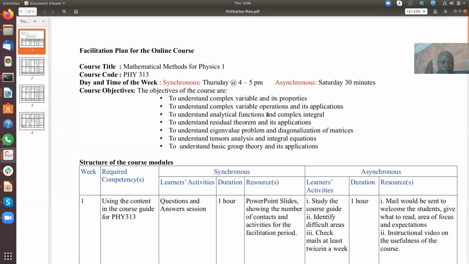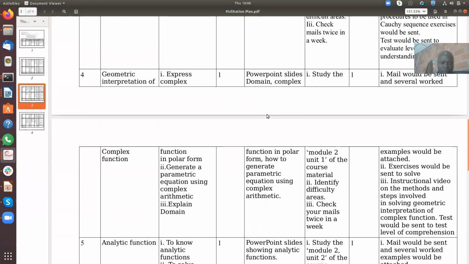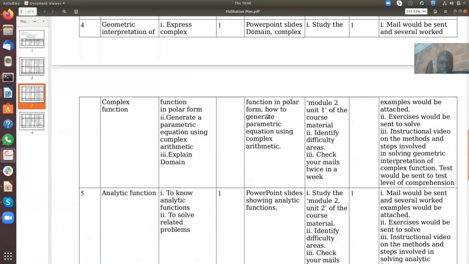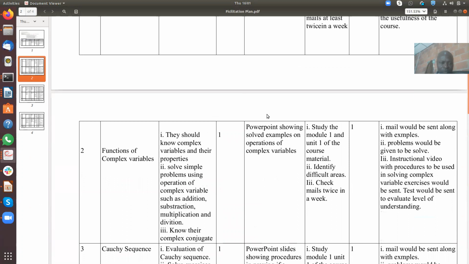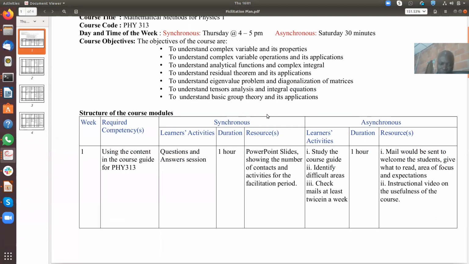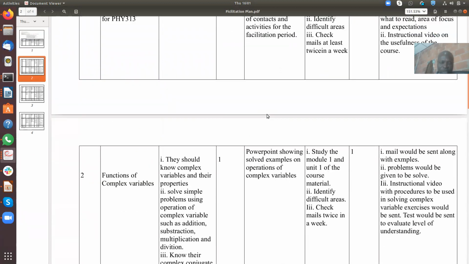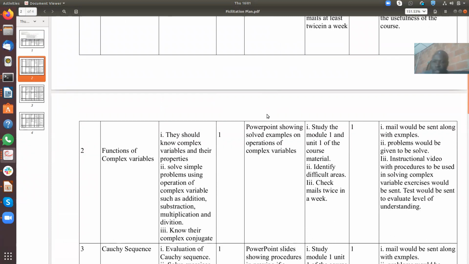For this course, I'm going to be interacting with you for the next 8 weeks, where we are expected to cover certain topics, starting with an introduction to the course, which we are going to do today. Thereafter, we start discussion fully on functions of complex variable. I sent 2 mails during the week with the course plan and the course lecture materials. I hope each and every one of you received the mails.